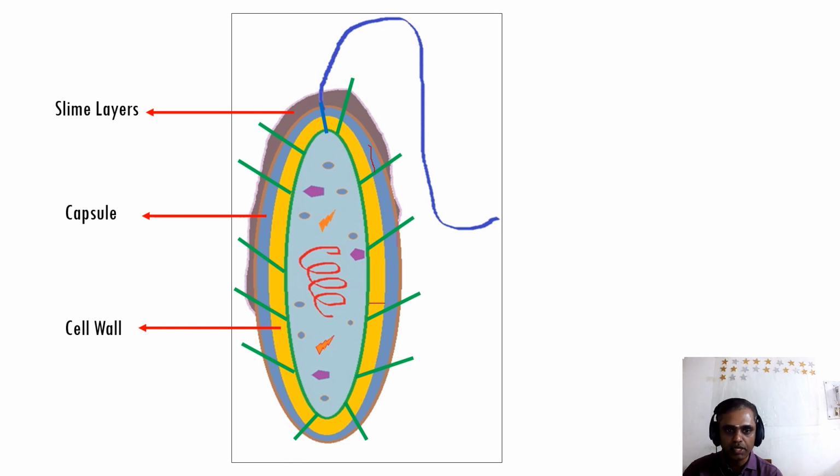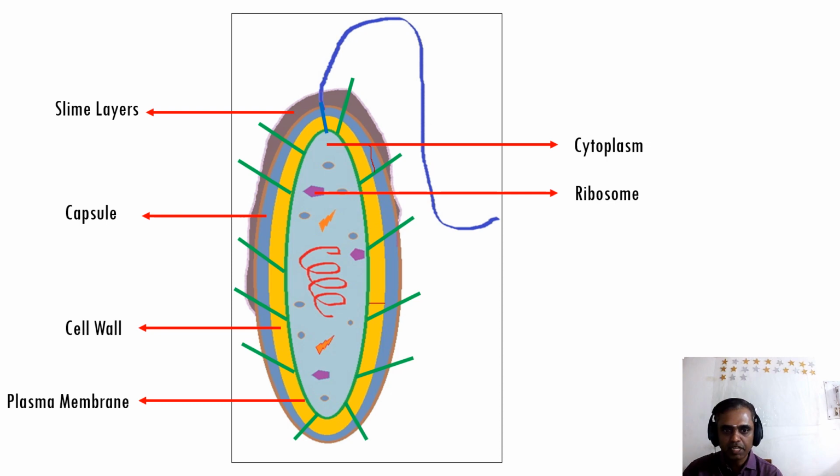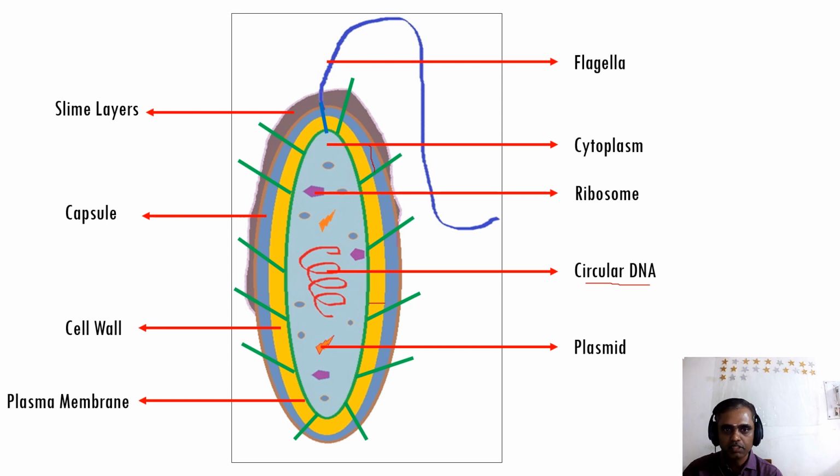The yellow one is known as the cell wall, and the green one is known as the plasma membrane. Inside the green is the cytoplasm, and the cytoplasm contains ribosomes and circular DNA. We can see the circular shape, and you can see the plasmid. And a very important thing, this is the flagella, and this portion is known as the fimbriae. So these are the parts of the bacteria. Now we'll study one by one.